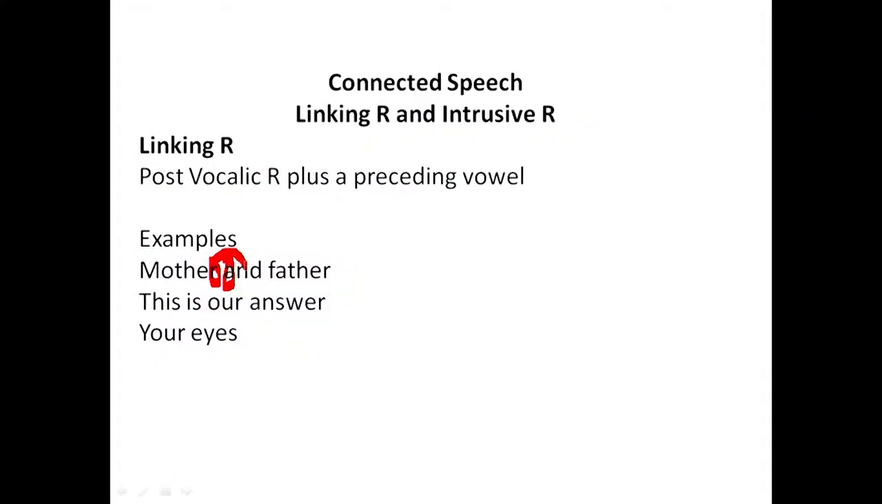That's it. So you see, mother, the word ends in R, and the other word begins with a vowel sound. Not only a vowel letter, but a vowel sound. So now we are to link this R with this one. So we have what? Mother and father. It's not "mother and", it's "mothe-r-and father". So we are linking the R to the preceding word and the vowel sound.